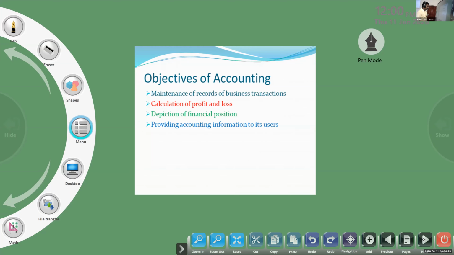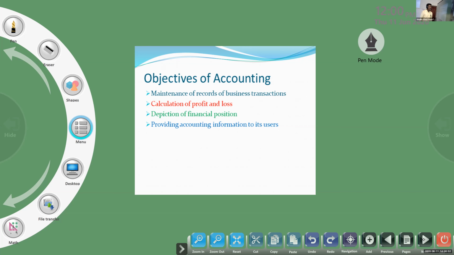Otherwise, we will forget the transactions. We already said that many transactions take place in a day. So if you are recording, then it will be easy to remember the transactions. Next, our objective is calculation of profit and loss. Our objective is to find out the profit or loss.